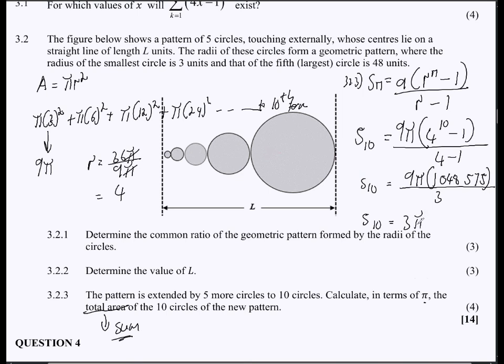So we have 3 pi multiplied by 1,048,575. So our S10 now, we take the 3 multiplied by that, which we are going to get 3,145,725 and then pi. So that's writing in terms of pi, meaning that we should not put the pi in a calculator and get the answer there. We should just leave it like that, pi, right?